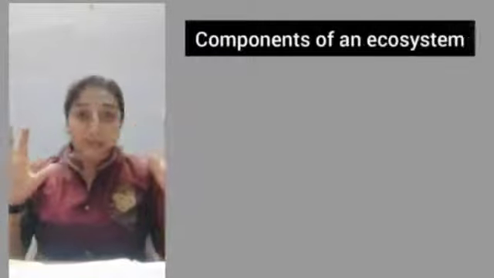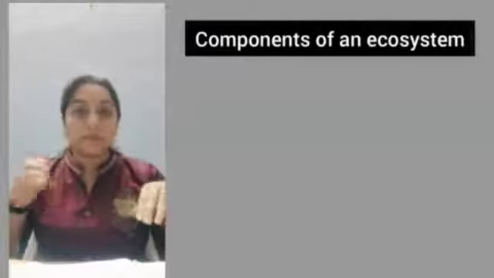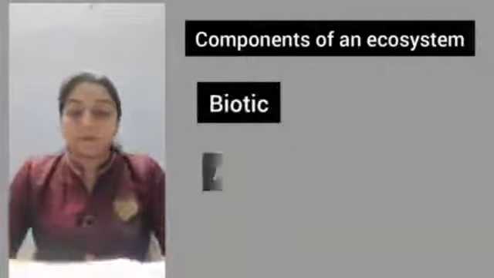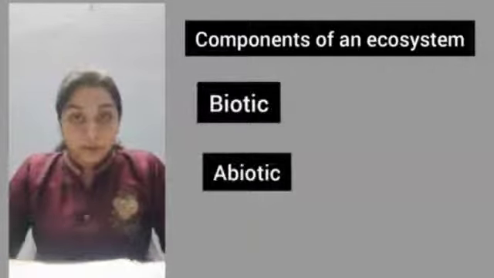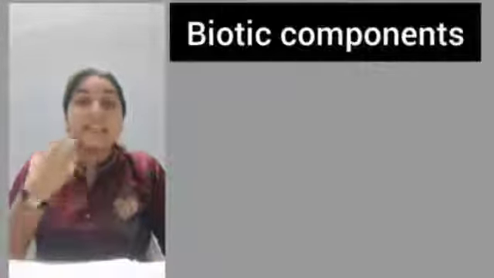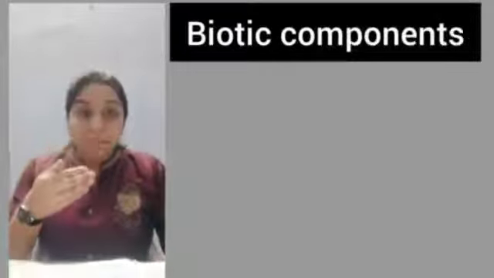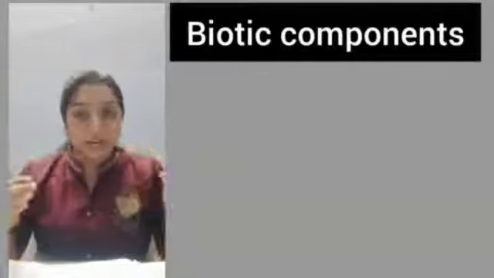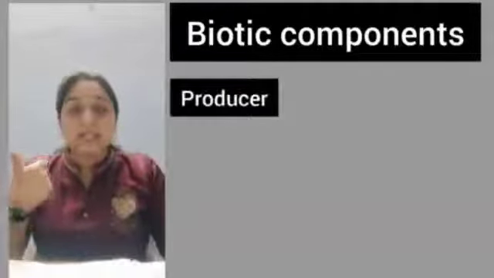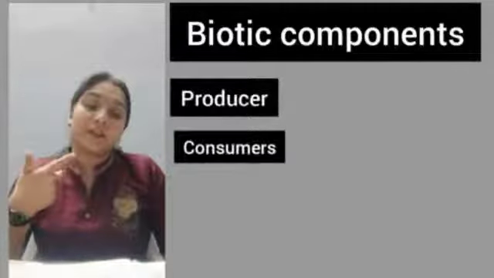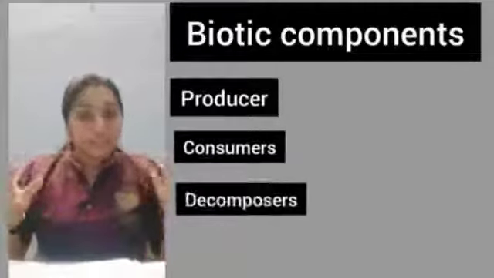Next, we will learn about the components of an ecosystem. An ecosystem is made up of basically two parts: the biotic part and the abiotic part. From the word itself, it is clear that biotic component means living, it comprises the living things. Now, the biotic component is classified further into three types. One is producers, second is consumers, third is decomposers. Now, I will tell you in detail about them.